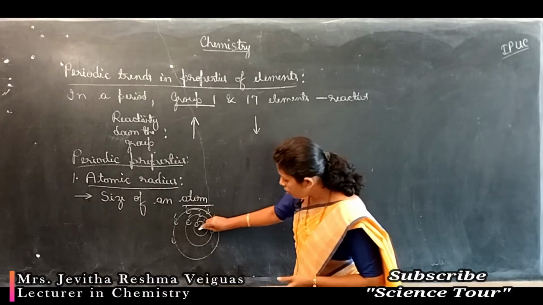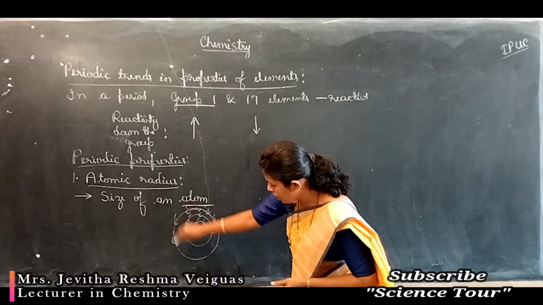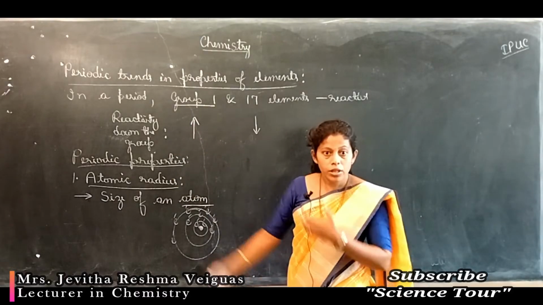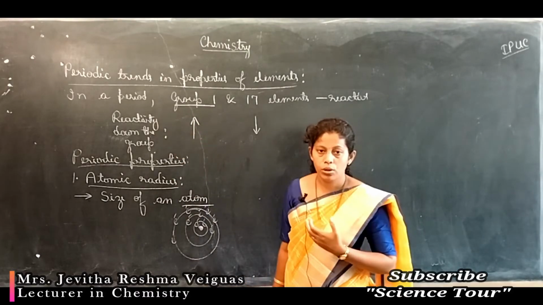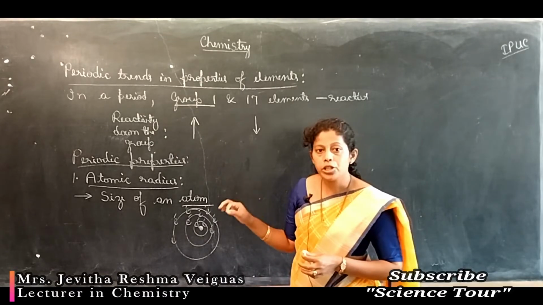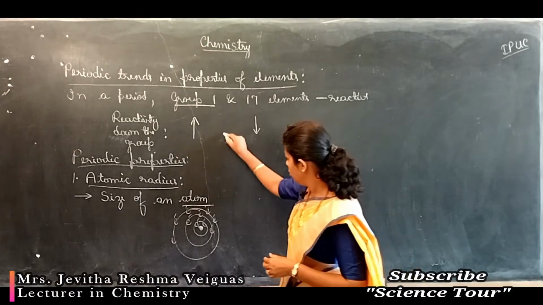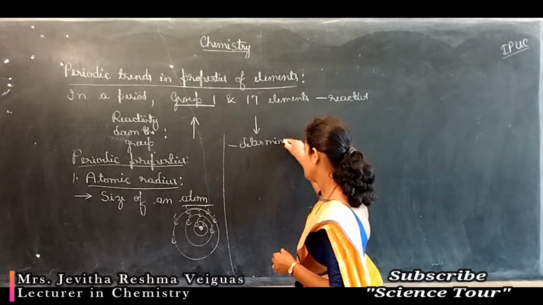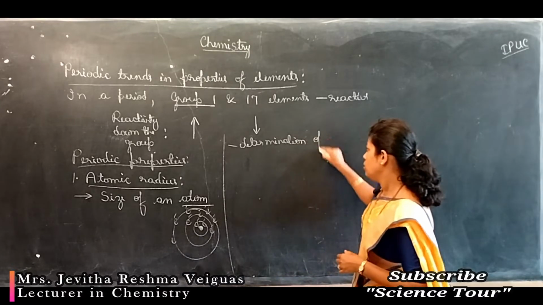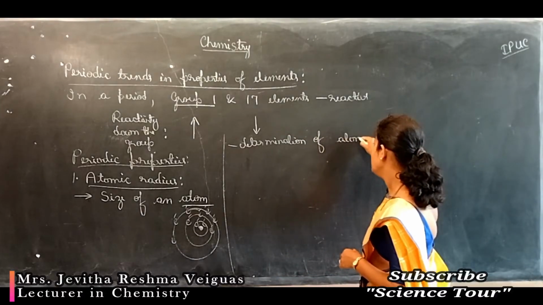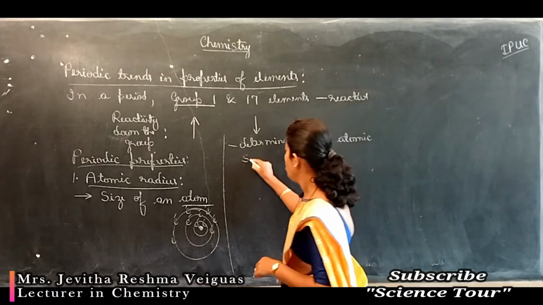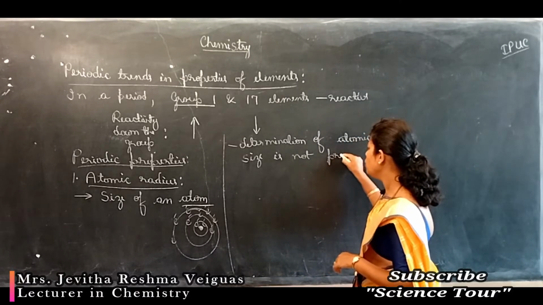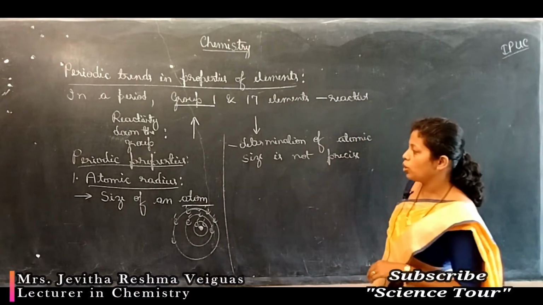Now around the nucleus, electrons are revolving. Electrons do not have a definite boundary. So measurement or determination of atomic size is difficult, or whatever values you measure, you will not get very similar or close values.